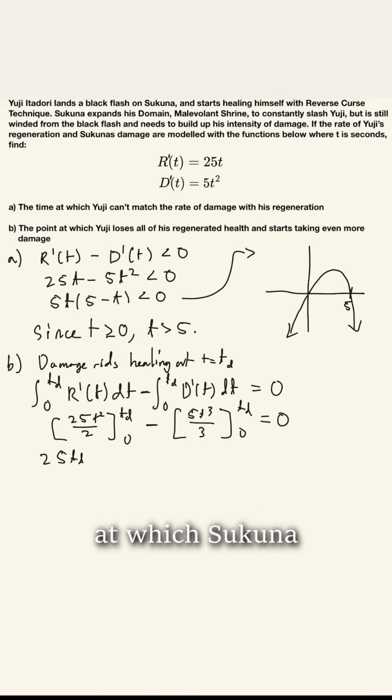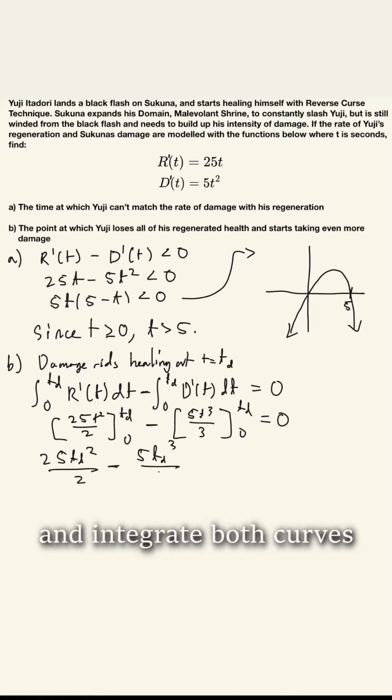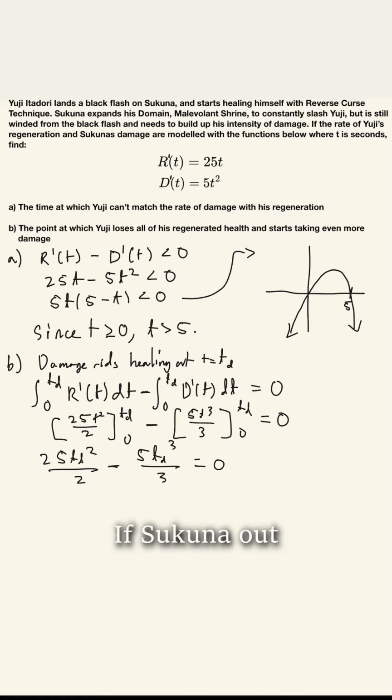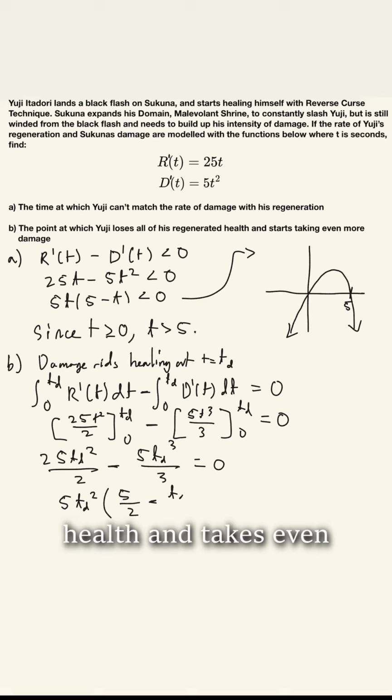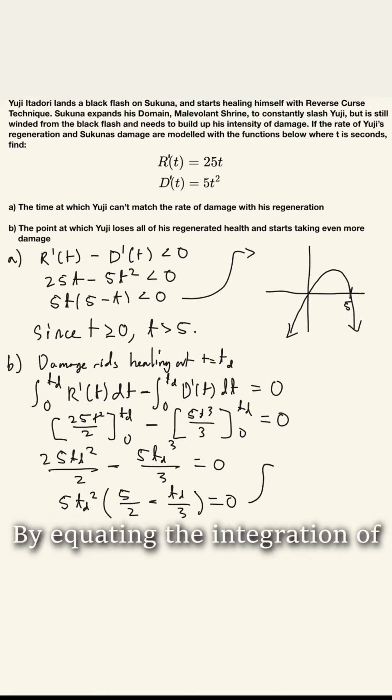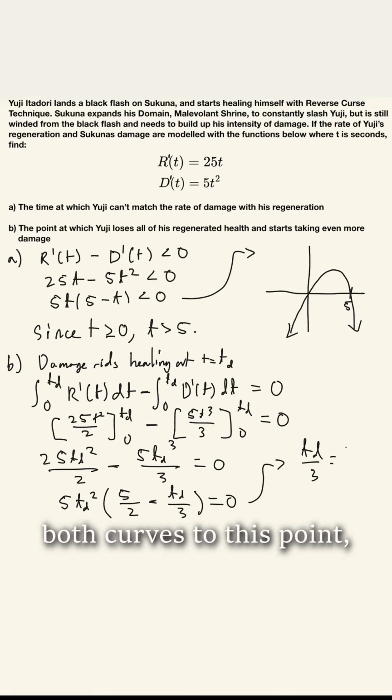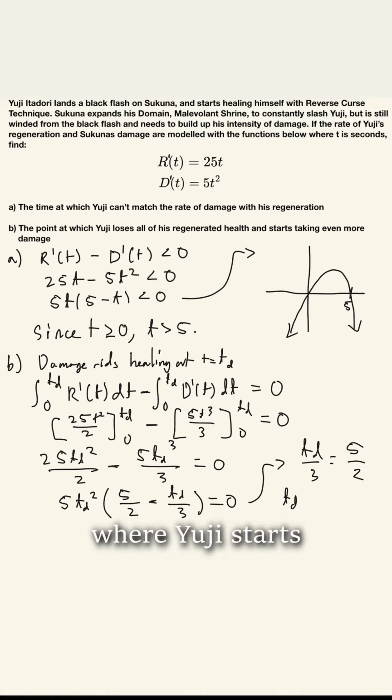We can label the time at which Sukuna outdamages all the healing Yuji was able to do as TD, and integrate both curves up to this point. If Sukuna outdamages Yuji's healing eventually, the point at which they are equal would be the point at which Yuji loses all of his regenerated health and takes even more damage after that. By equating the integration of both curves to this point, we can then find our time TD, where Yuji starts losing health despite using reversed curse technique.